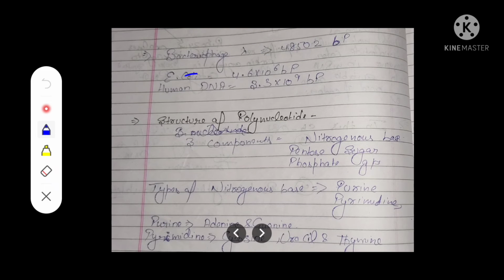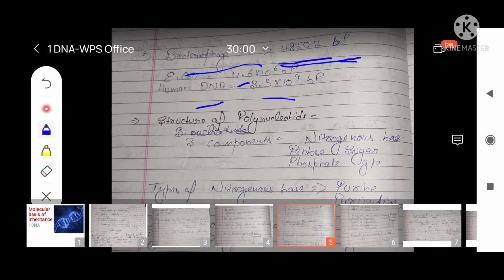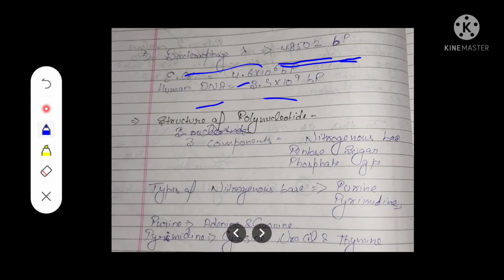The bacteriophage lambda contains 48502 base pairs. This defines the length of the genetic material. The E. coli genome contains 4.6 x 10^6 base pairs, and the human DNA is 3.3 x 10^9 base pairs.